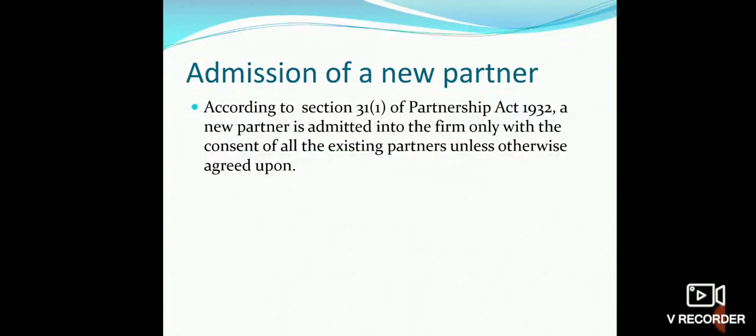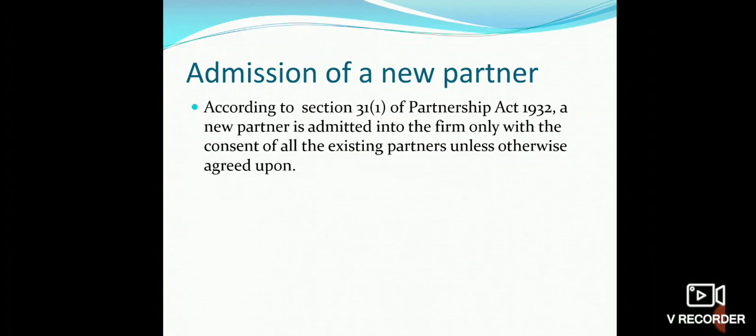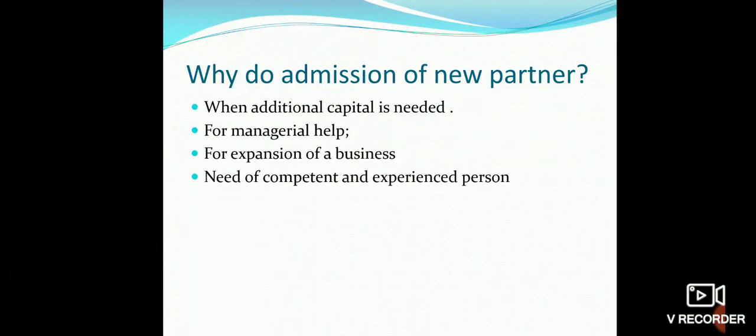So when a new partner is admitted, that will not happen without the permission of all the partners. This is given under section 31 subsection 1 of the Partnership Act 1932. You can see, according to section 31 subsection 1 of the Partnership Act 1932, a new partner is admitted into the firm only with the consent of all the existing partners unless otherwise agreed upon.